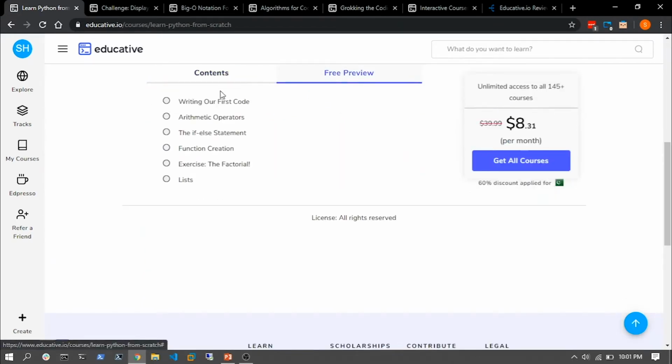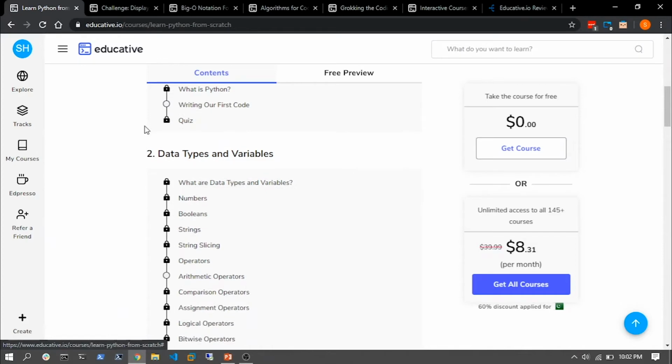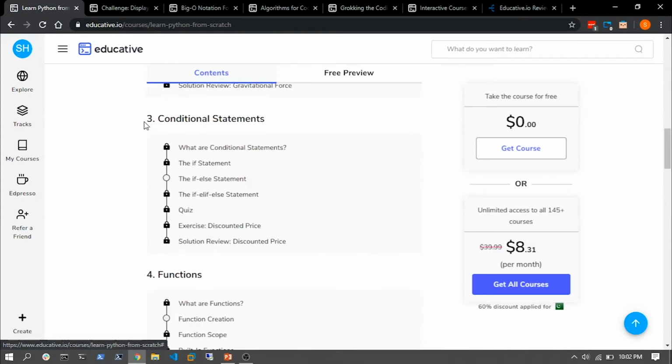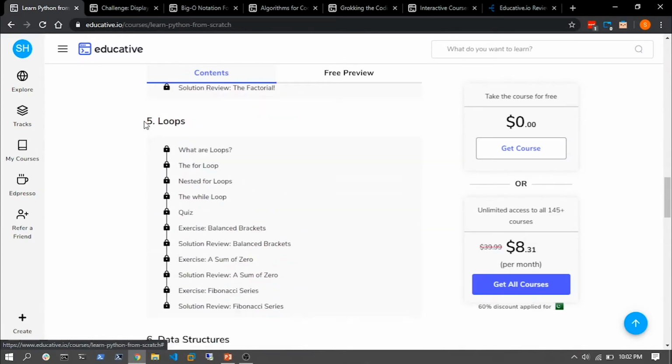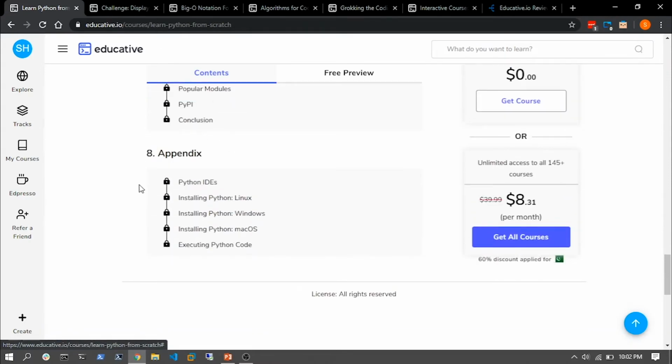All right, so here it is, the preview content. Like I said, I'm on the free account right now, so only a few videos or sections are available to me, but you can have a look at the complete index for the course. It's an introduction, data types and variables, conditional statements, functions and loops, data structures and libraries, and finally the appendix. And all of that is available for $8.31 per month.